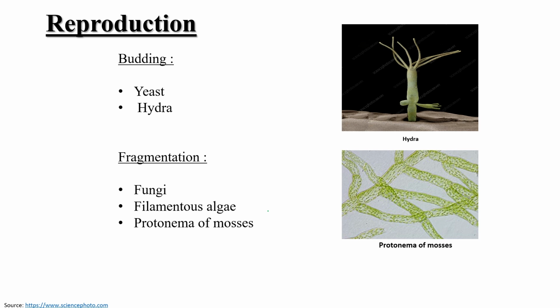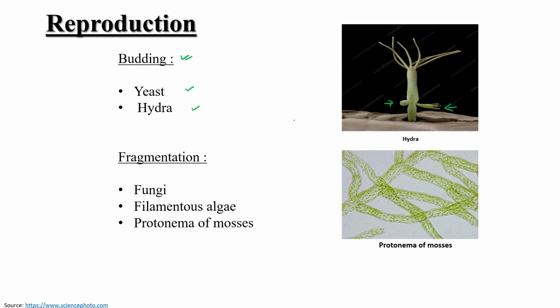Okay, now next slide. Let's discuss some different types of reproduction. First is budding. There are two examples I have mentioned over here, yeast and hydra. They grow because of this budding process. This is the first bud and the second bud. A bud comes, and after some time it detaches from the parental body and acts as an individual.